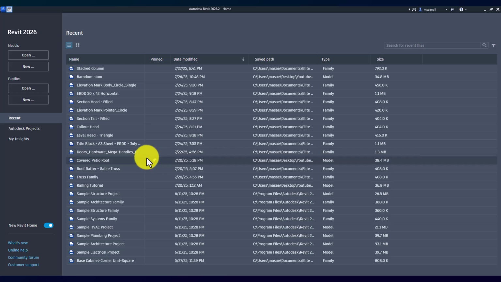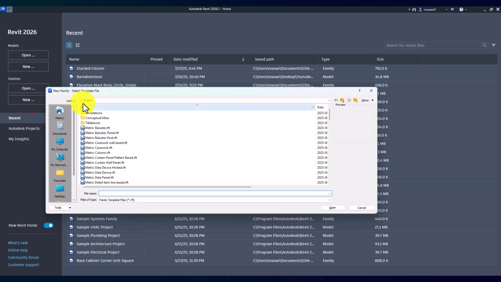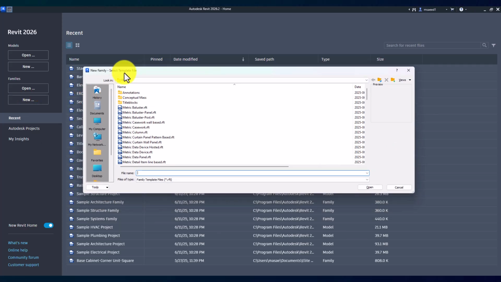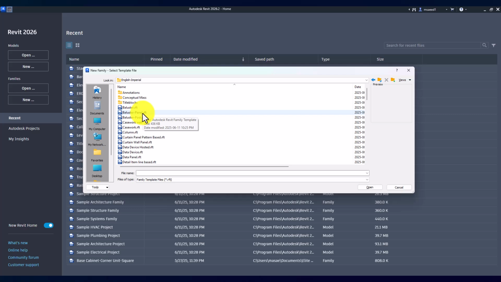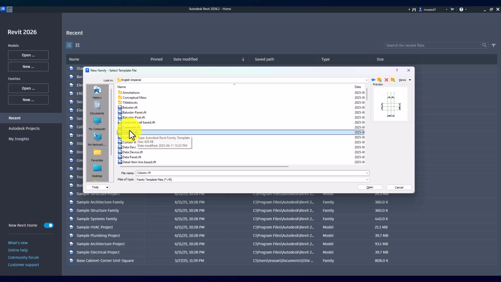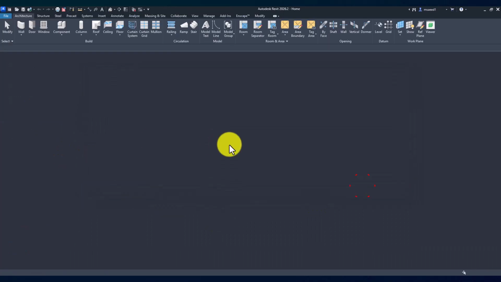Okay, so I've got my Revit fired up here. We're gonna first quickly go into families and click new. And just an FYI, I'm using Revit 2026, but this works with any other version. I'm gonna go back a folder and go to the English Imperial. I like to work in Imperial, but the same applies to metric families as well. And we're just gonna use the column .rft, which is the template, right? Column family right here, and we're gonna open it up.